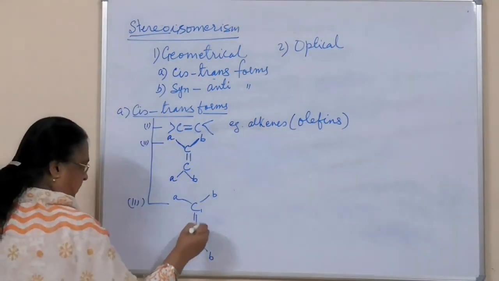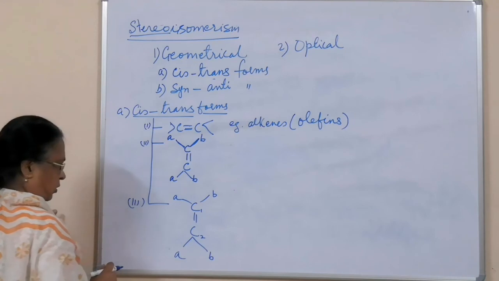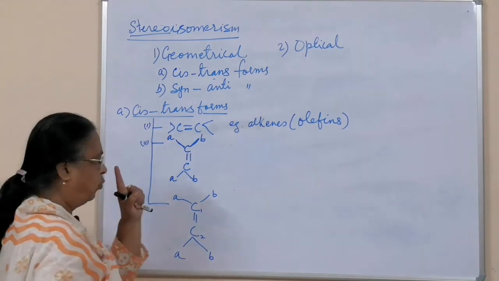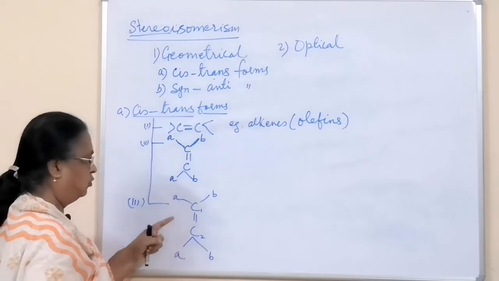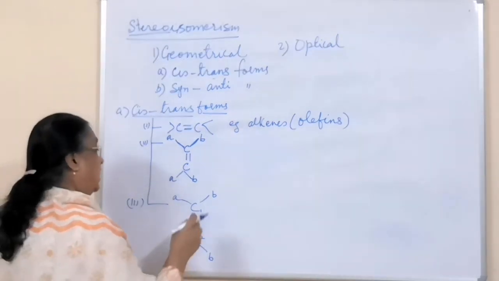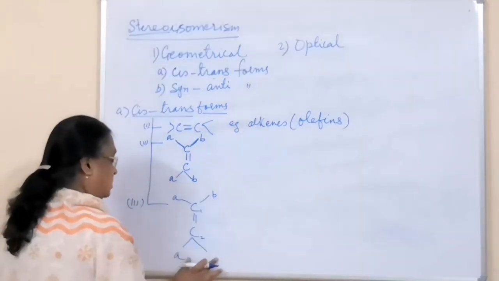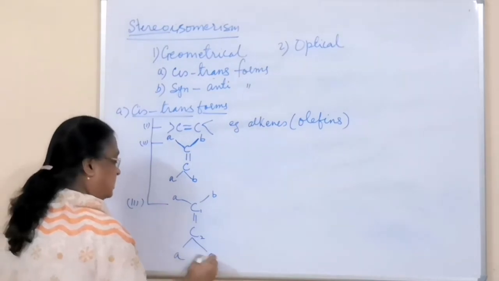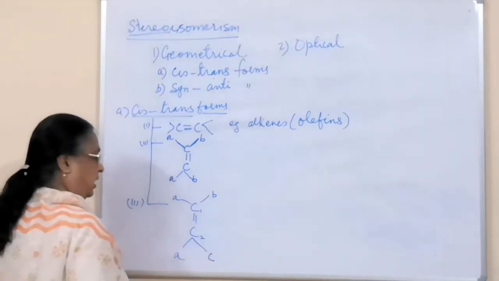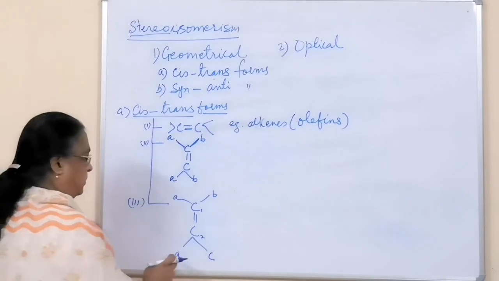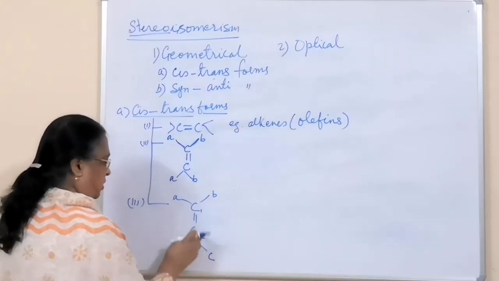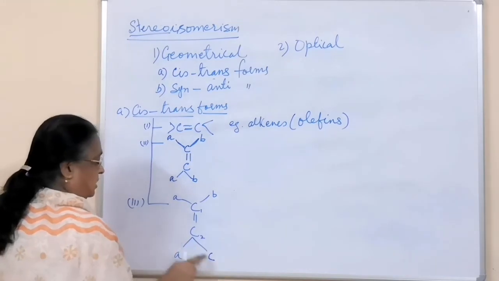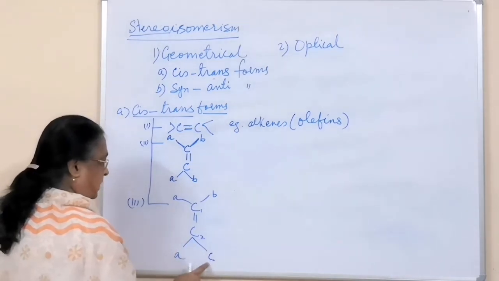So if this is carbon 1 and this is carbon 2, then at least one atom or group on both carbon 1 and 2 must be the same. So here if this is B, the other is not B; if this is C, then also it is possible. They are different, the remaining valencies satisfied by different groups or atoms.